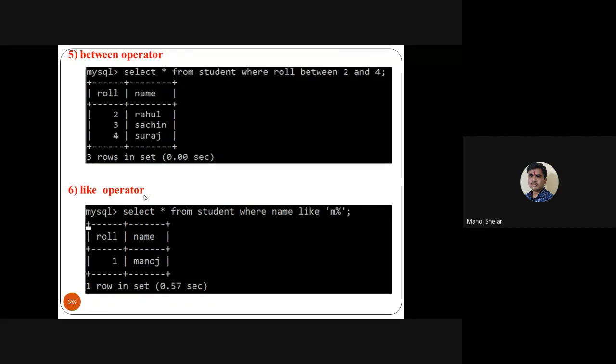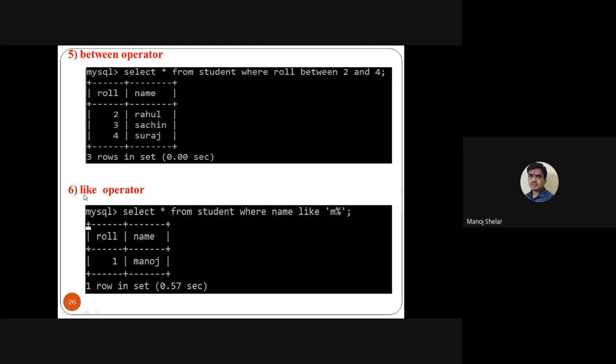BETWEEN is used to display records in a specific range, so use the BETWEEN keyword. Simple: select star from student where roll number between 2 and 4. The roll numbers available in my table are 1, 2, 3, 4, 5. So it displays roll numbers between 2 and 4. So 2, 3, 4 is the output.